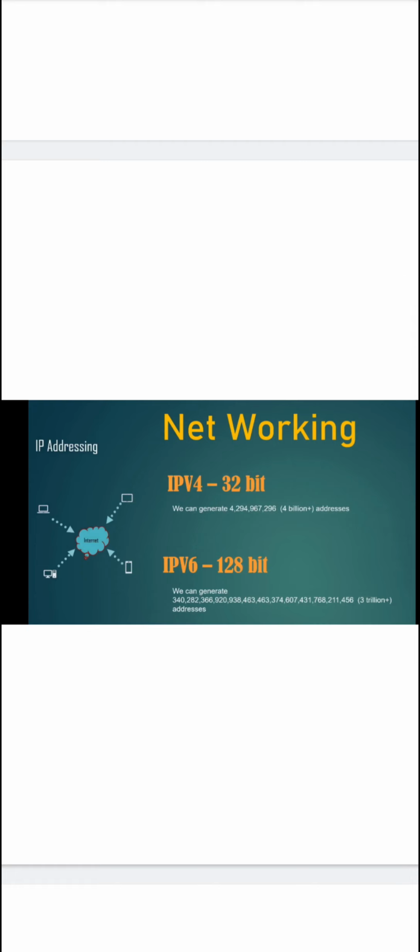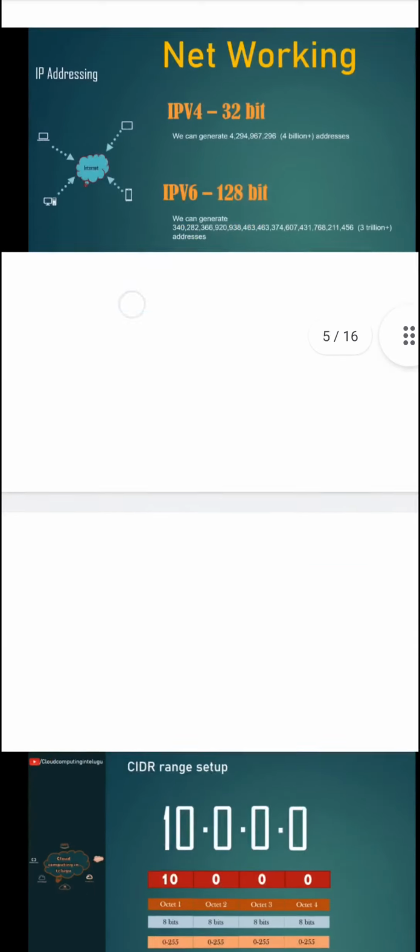Then we have IPv4 and IPv6. These are techniques. At present, IPv4 and IPv6 are both running. Why? Because today technology is enlarging and we are using a lot of internet of things. So to connect each and every device to the internet, there is a need for an IP address. IPv4 addresses are running out, so they have created IPv6.